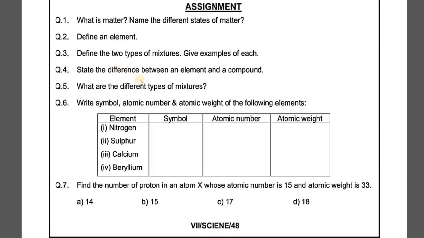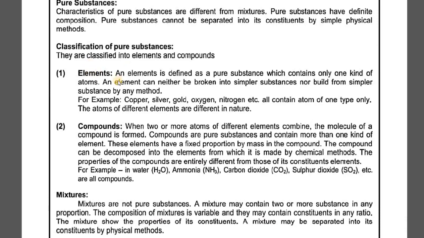Now, state the difference between an element and a compound. You can write down the answer as it is given here. In an element, only one kind of atom is present, whereas in compounds there is a presence of two or more different types of elements which combine to form the compound. So in an element there is only a single kind of atom, and in a compound two or more kinds of atoms are present. You can frame this question's answer in your own words and write the same as well.